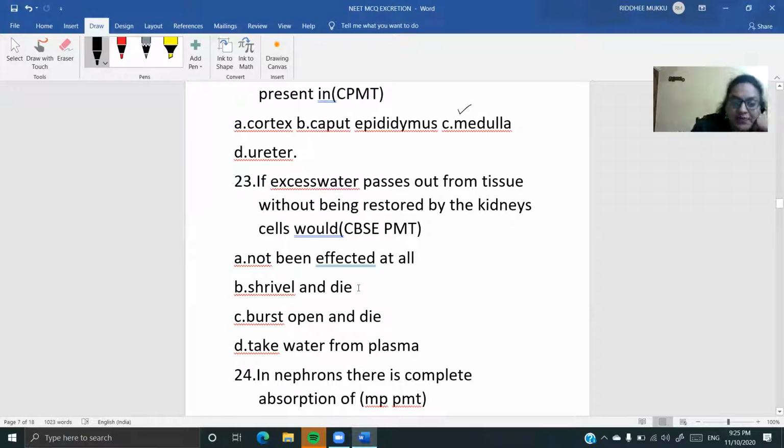When they shrivel, what happens? They're going to actually die. So ultimately our option is going to be this one only. Okay, without any second thought. Burst open नहीं, यहाँ तो water loss है. Take water from the plasma, no. The answer is going to be, they are going to completely shrivel as well as die. What is shrivel? Shrink हो जाना.